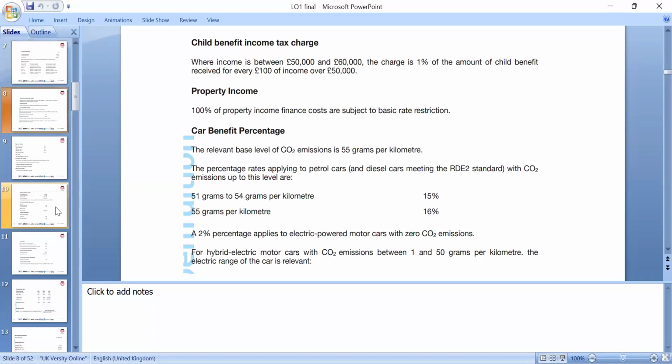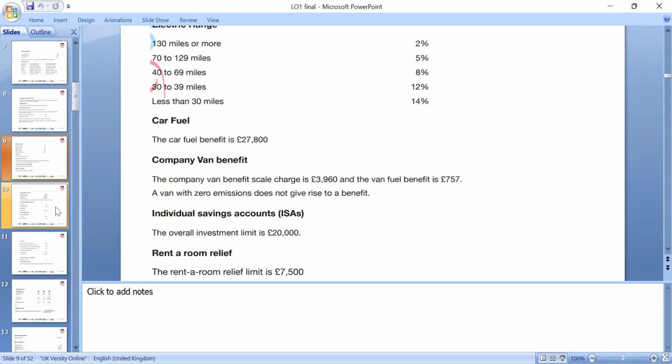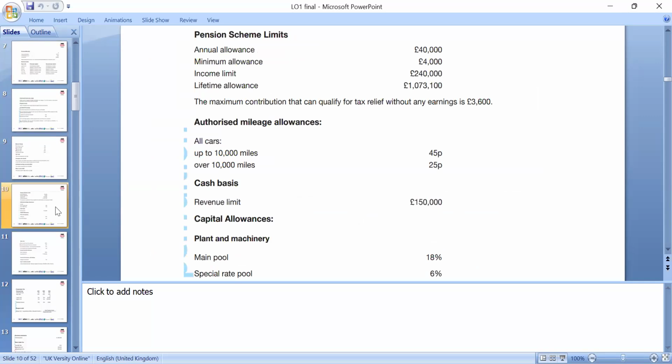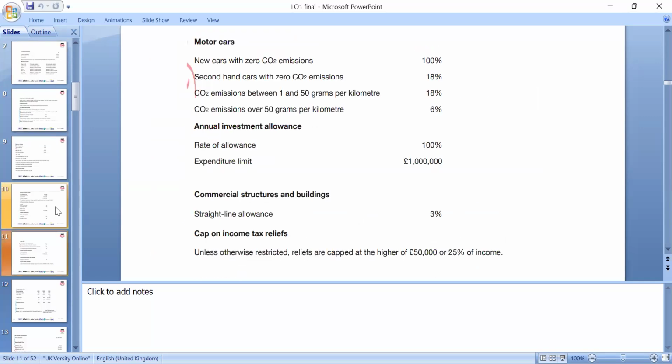So please follow the guidance on residency and child benefit. There's also what's known as benefit in kind: if you have company cards, those need to be declared if your income is above the threshold, and tax will be charged on the benefit. The annual investment allowance is a 100% rate of allowance, and the expenditure limit is 1 million.